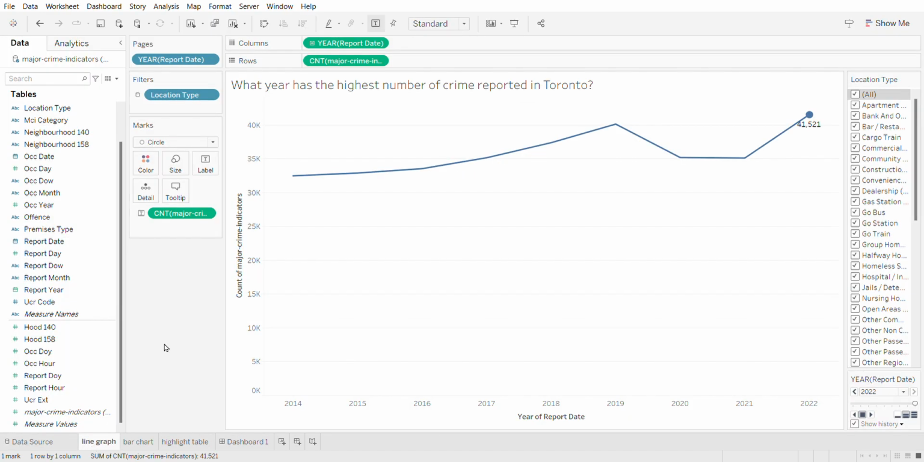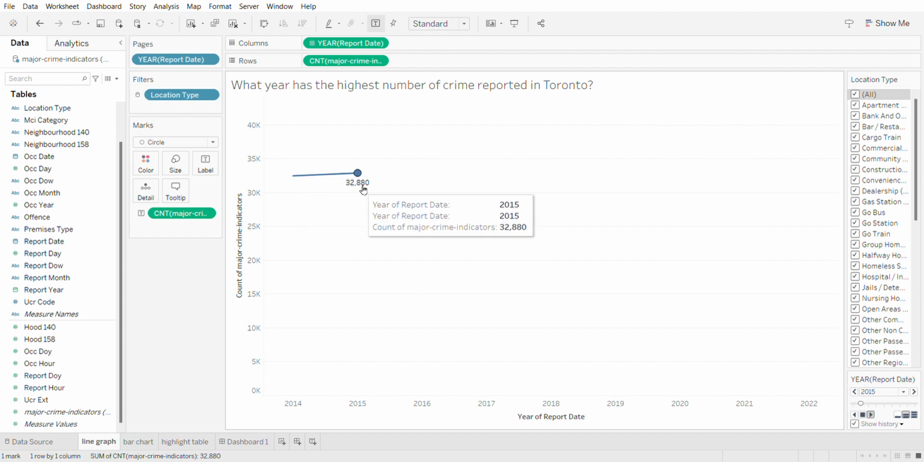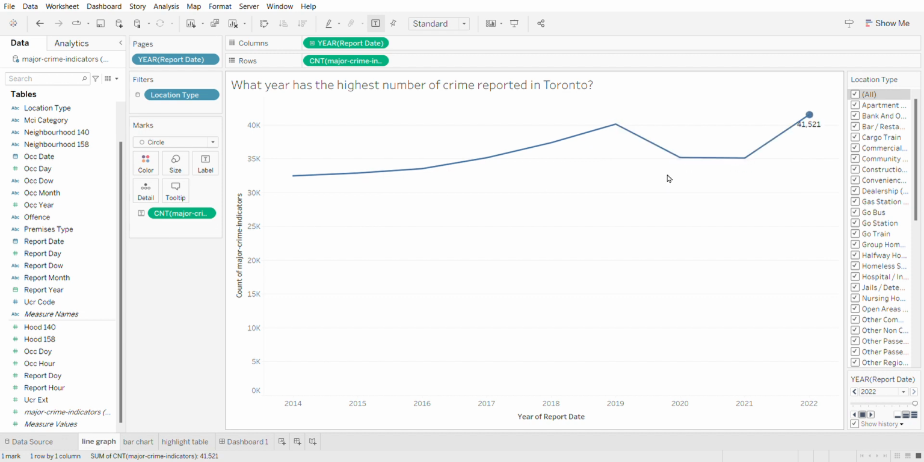For my first question, I want to know what year has the highest number of crime reported in Toronto. I use a line graph to show the trend of occurrence over time since 2014 up to 2022. Once we press this play button, it will give us a breakdown on the number of cases that were reported each year. And it's showing us that there was a peak in 2019 and then it went down for year 2020 and 2021, which could be due to the lockdown from the COVID-19 pandemic. And then it went back up again for 2022.